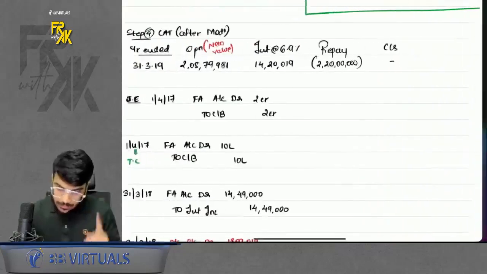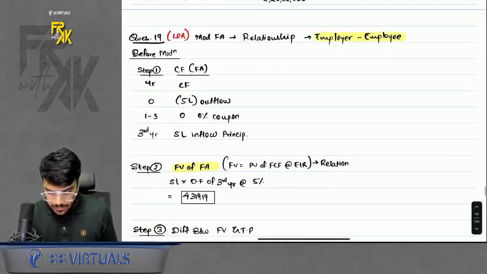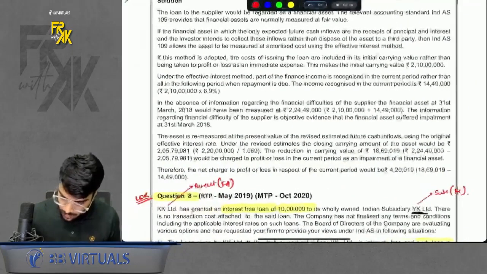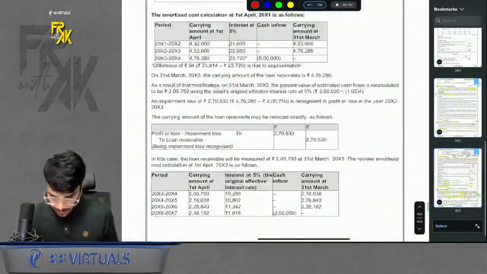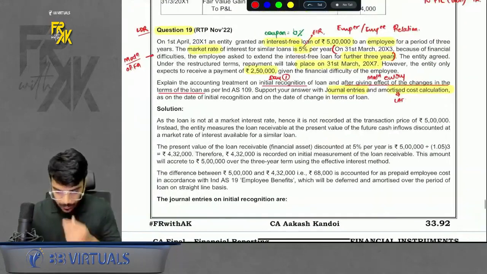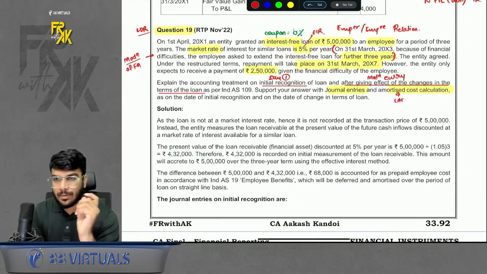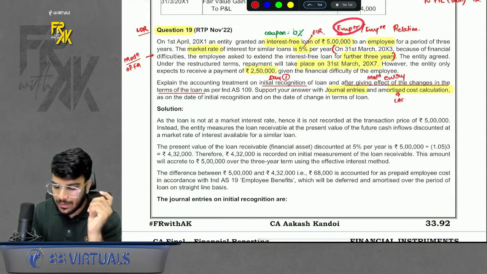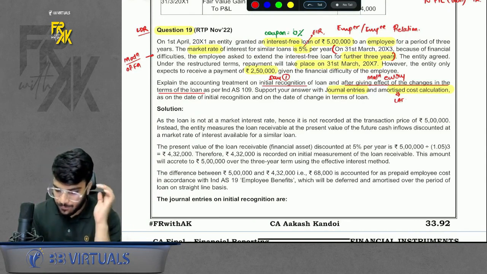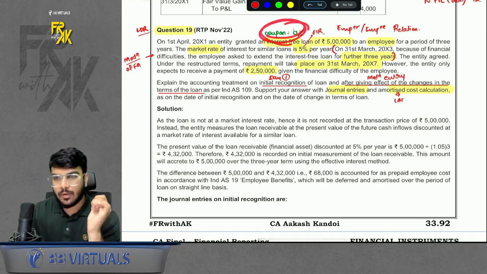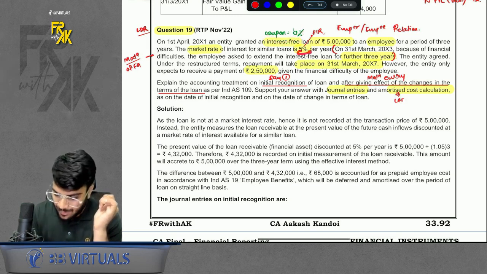Simple question was there. There is one more question, and that is question number 19. Okay, we can solve that question as well. What is in question number 19? It is again a very similar question where the employer is giving a loan to the employee. At what rate is the loan given? 0% is the coupon. What is the EIR going to be, sir? EIR is going to be 5%.